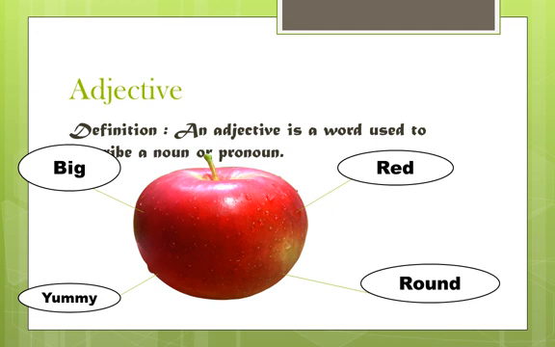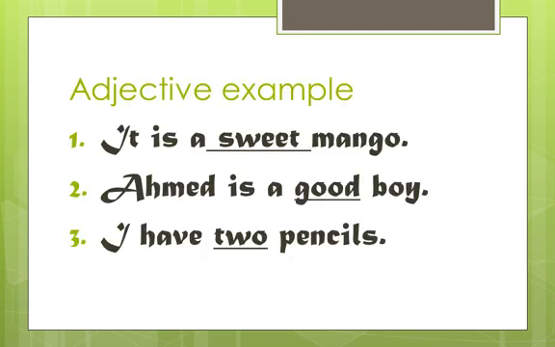We are not only describing apple, we can describe persons, and we can describe places, we can describe animals. So tall boy, short boy, fair boy, like this. You already know what is an adjective. So is it clear? Now we are going to see a few examples of adjectives.